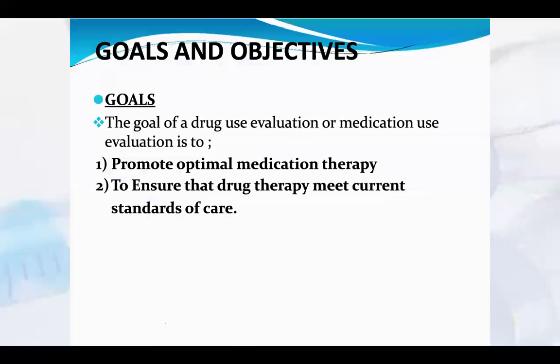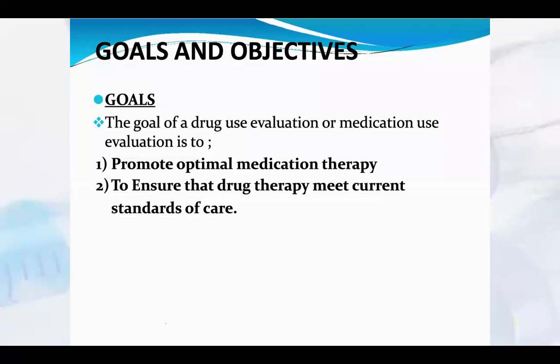But why is it needed? The goals and objectives of both are as follows. The goal of a drug use evaluation or medication use evaluation is, one, to promote optimal medication therapy, meaning the right medication has to be given to the patients.